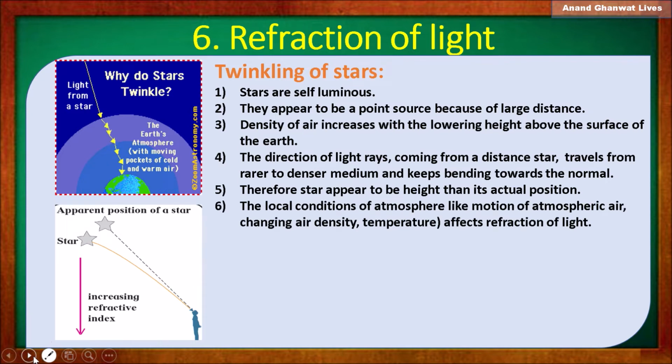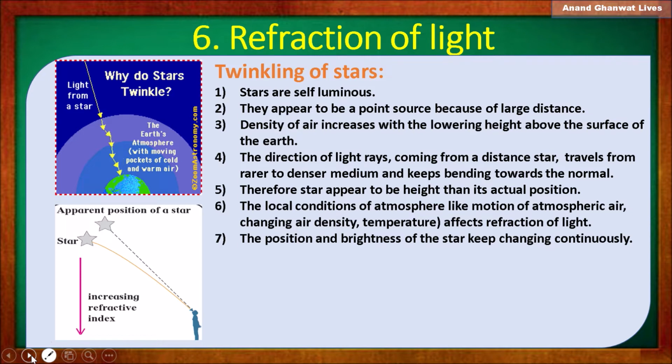The local conditions of the atmosphere, like motion of atmospheric air and changing air density or temperature, affect the refraction of light. The position and brightness of stars keep changing continuously. Because of the motion of the atmospheric air and changes in the density and temperature, the apparent position of the star, which is above its original position, keeps changing.